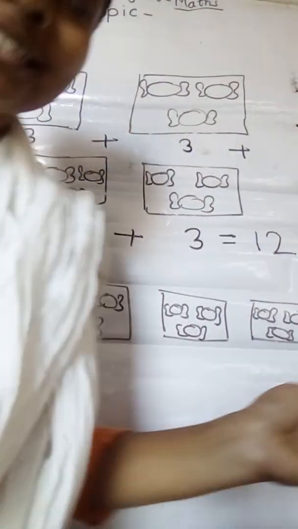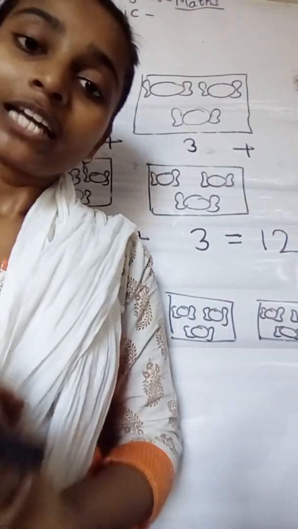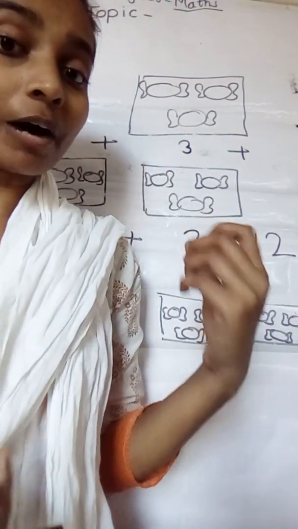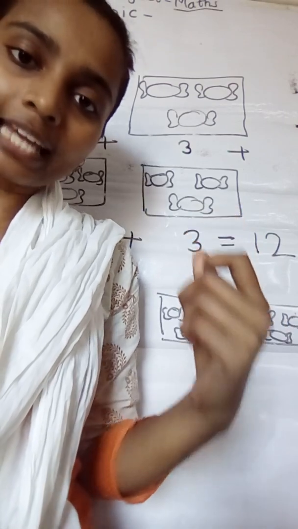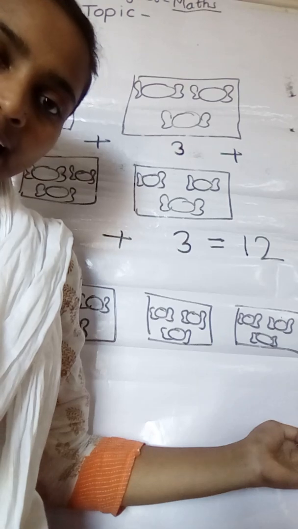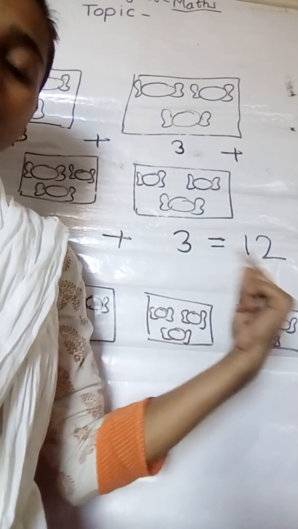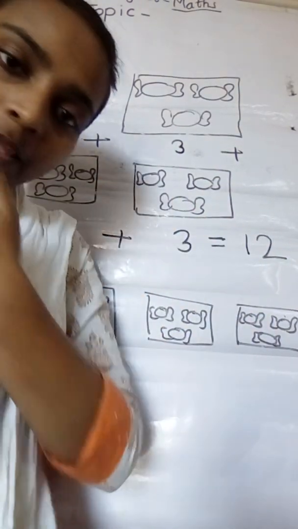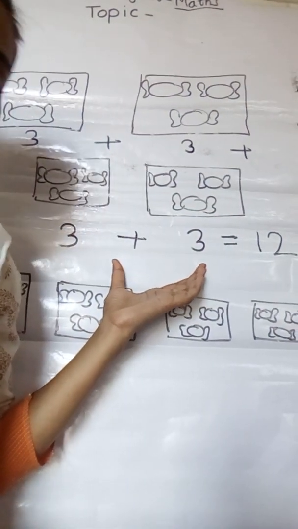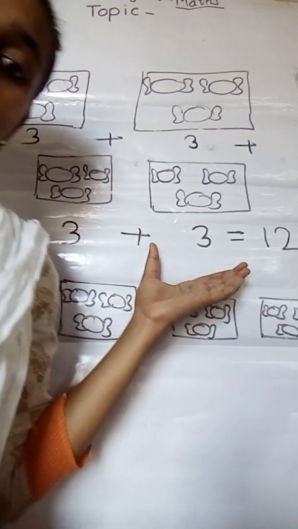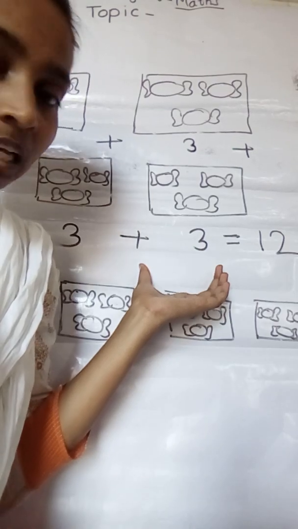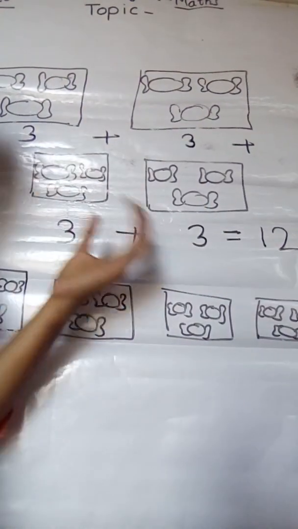So children, today I teach you one power in which you all will be able to add these toffees in a very fast way, in a much faster method. These are the longer methods to add, right, children? They take time because these are divided into equal groups. So children, how to add?